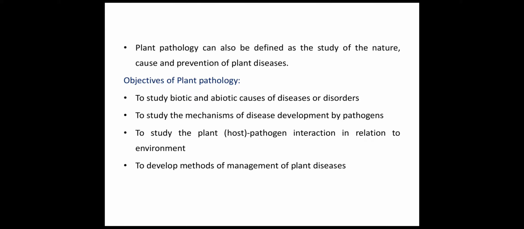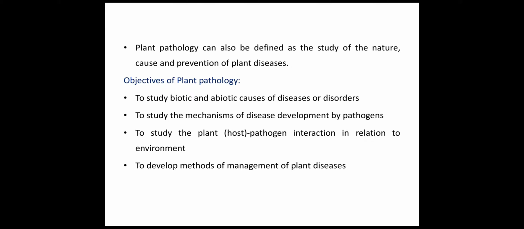Basically, the study of plant disease is known as plant pathology. Plant diseases are not only caused by the pathogen but also due to the environmental condition and other physiological factors. Plant pathology or phytopathology means phyton means plant, pathos means ailment and logos means knowledge. That is plant pathology or phytopathology.